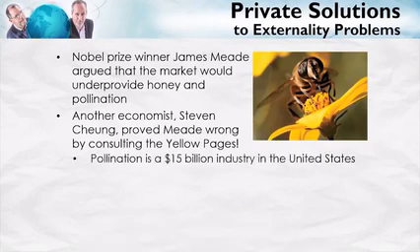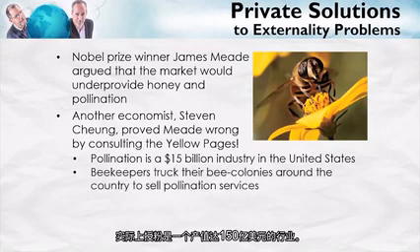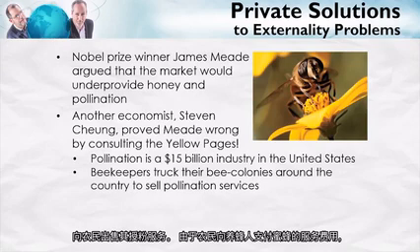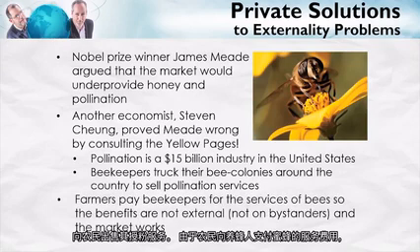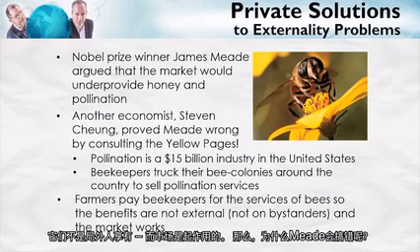Cheung discovered that pollination in the United States, in fact, is a $15 billion industry. Beekeepers regularly truck their bee colonies around the country, and they sell their pollination services to farmers. Because the farmers are paying the beekeepers for the services of the bees, the benefits, in fact, are not external. They're not on bystanders. And the market works.